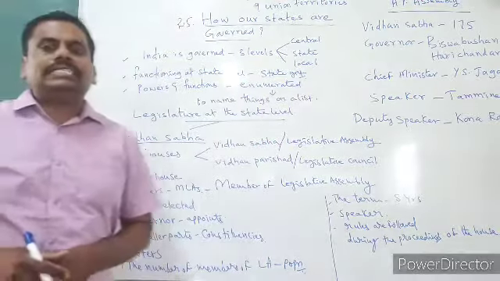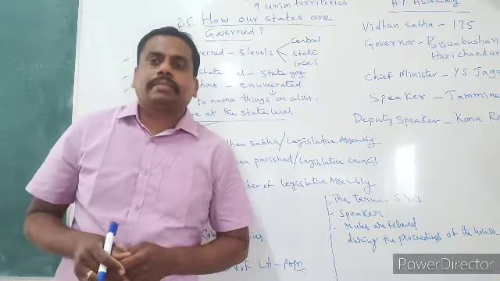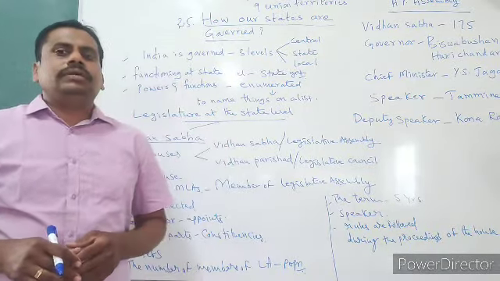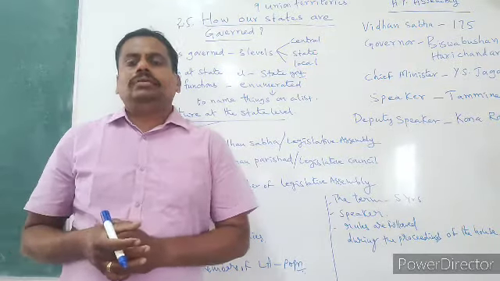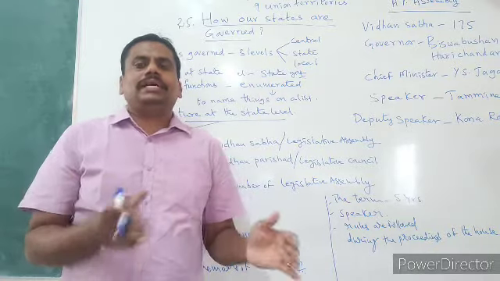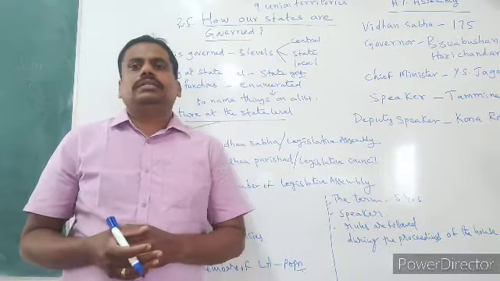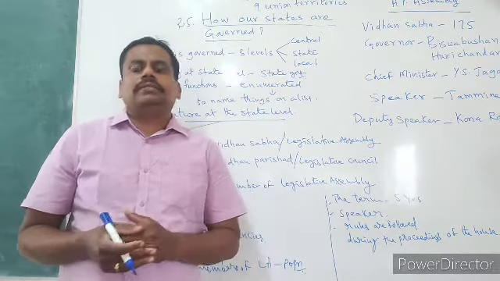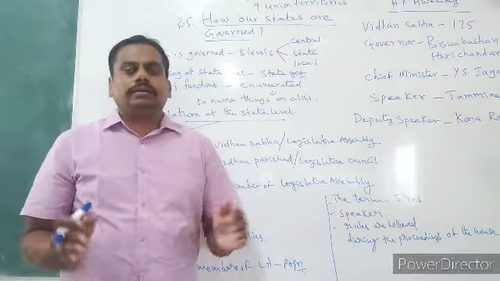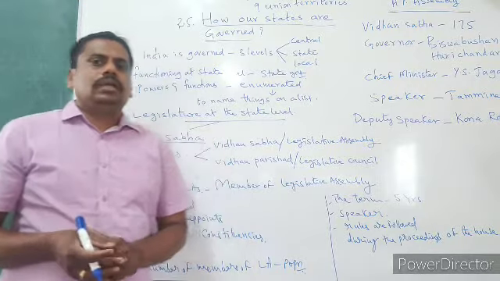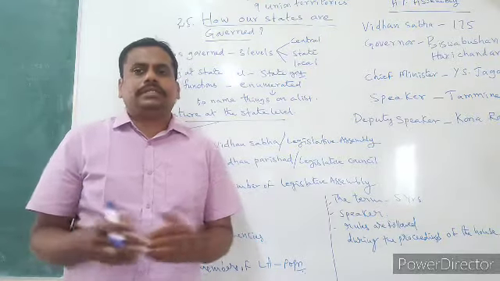Previously you learnt the government at local level, local self-government: what are village panchayats, what are municipal corporations, what are municipal councils, what is mandal parishad, what is jilla parishad. Like that we have seen government at a local level. Now you are going to see government at state level, what is called state government.